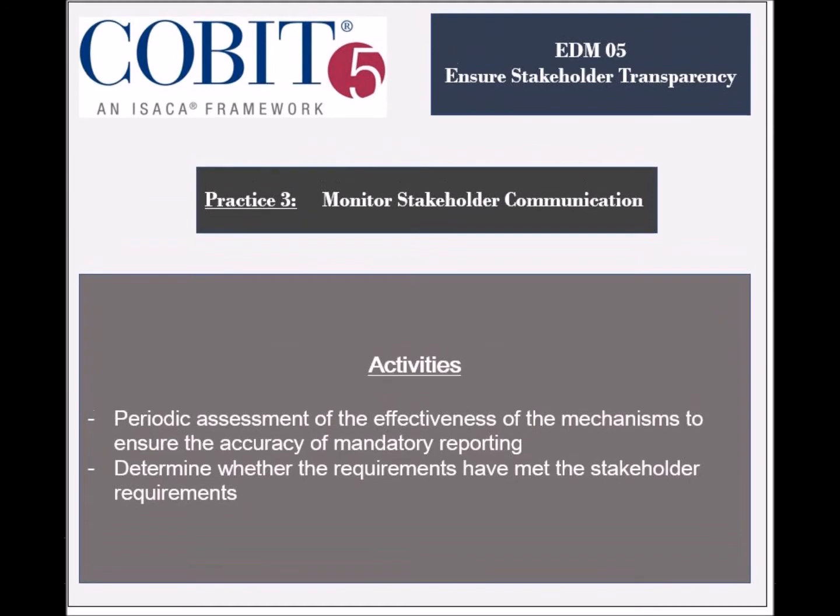This practice includes periodical assessments of the mechanisms to ensure the accuracy of mandatory reporting, and periodical assessments to ensure the effectiveness of stakeholder communications. Finally, the practice includes activities to ensure that the stakeholder requirements are met.